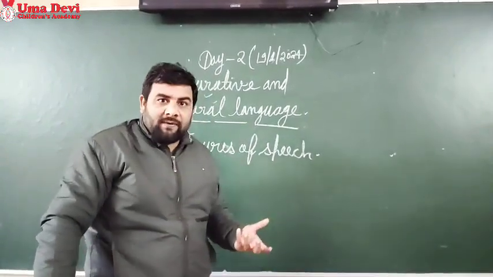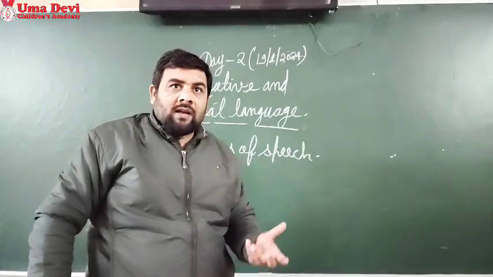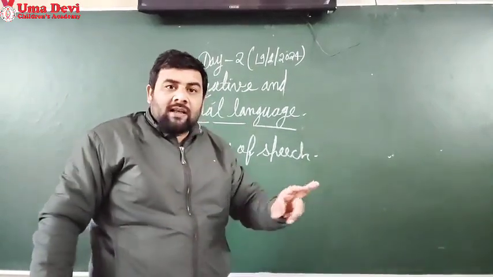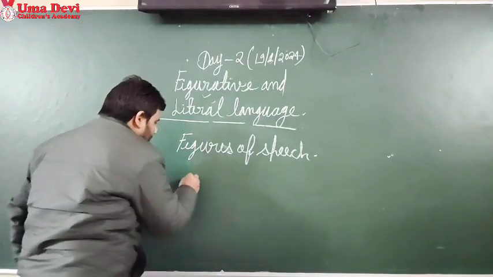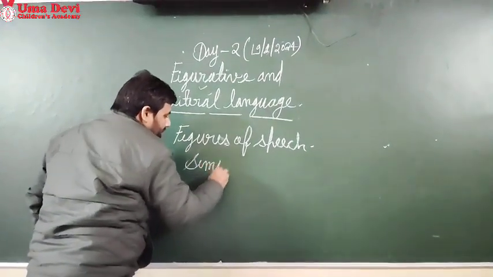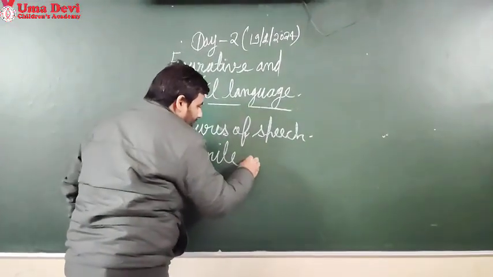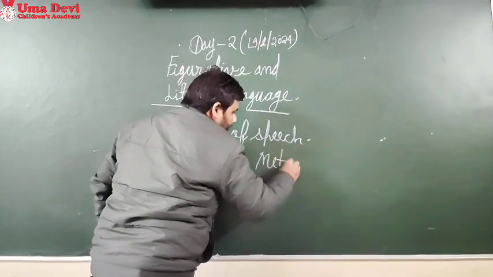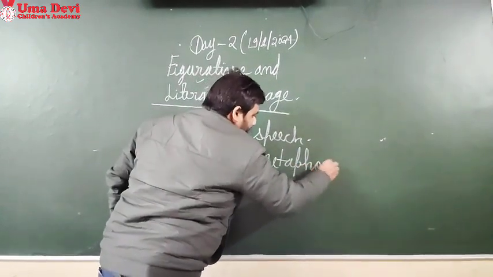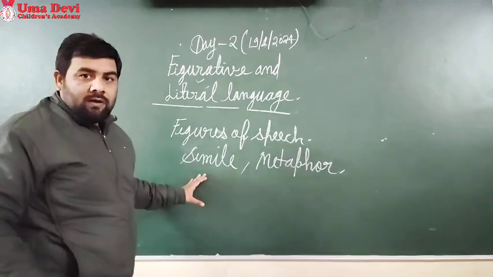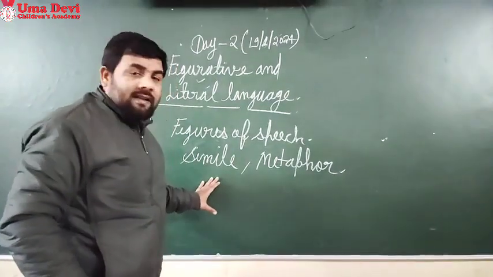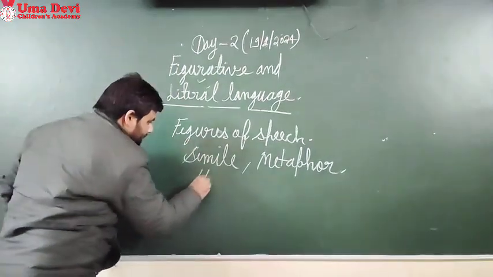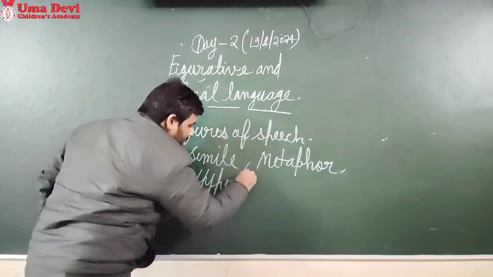There are so many figures of speech in the English language, but in your syllabus there are two types of figures of speech. The first one is simile, and the second one is metaphor. There is one more figure of speech in your syllabus, that is hyperbole.